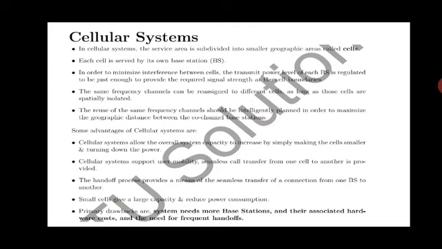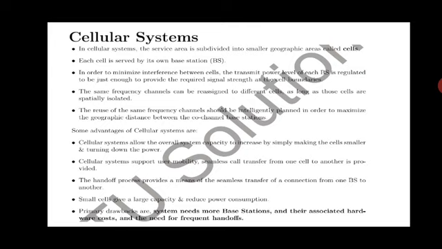In order to minimize interference between cells, the transmit power level of each base station is regulated to be just enough to provide the required signal strength. Means if I have a base station, it covers a certain distance and provides enough strength within that particular area.